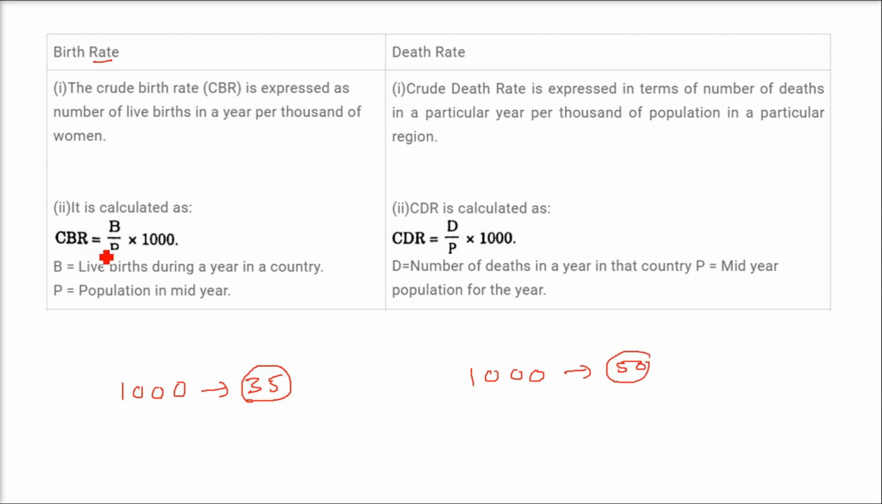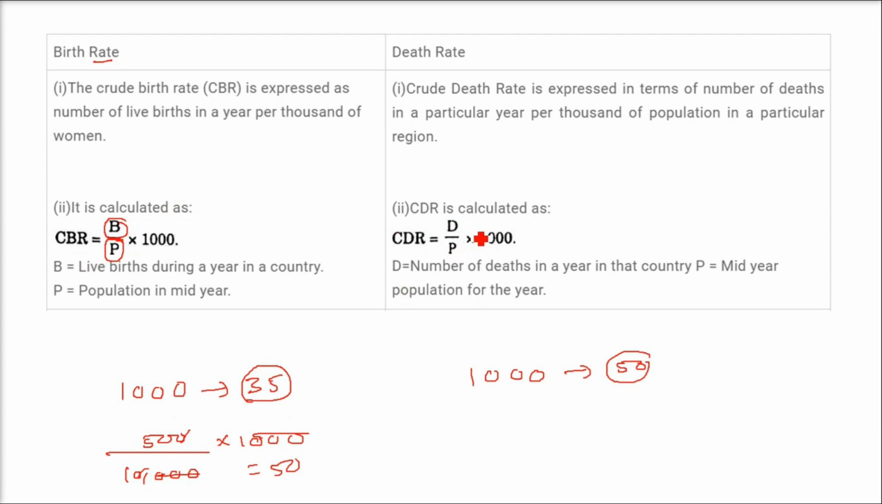How do we compute it? CBR is B by P into 1,000. This B is the live births during a year in a country, and P is the population in mid-year. So if you say the population in the mid-year is 10,000, I am taking an example, and live births during a year in a country is say 500, you multiply by 1,000, what do you get? This 50. So 50 is the crude birth rate according to these parameters.